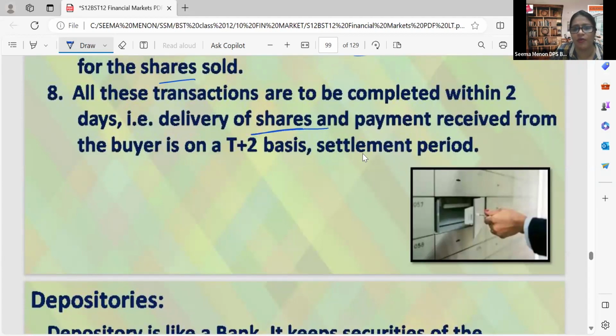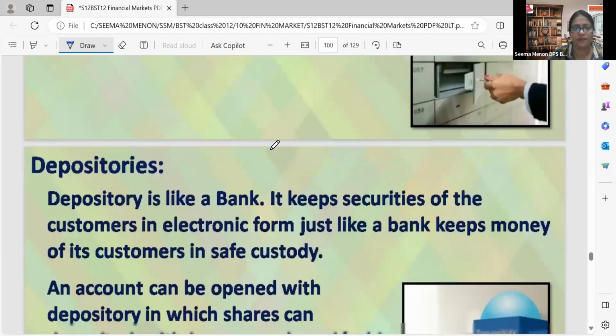Delivery of shares and payment received from the buyer. That is on a T+2 basis, including the day of transaction plus 2 days. For example, Monday the transaction started, then the transaction should be settled by Wednesday, T+2. The transaction day plus 2 more days. That is our settlement period, T+2 basis.